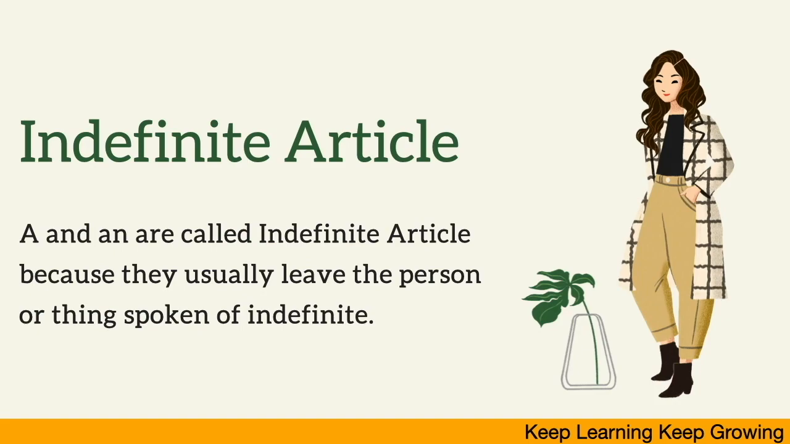In case of the indefinite article, they do not point out any particular thing or person. Like a or an are the indefinite articles because they usually leave the person or thing spoken of indefinite, means we are not very sure whom we are talking about. We are not laying any kind of stress.